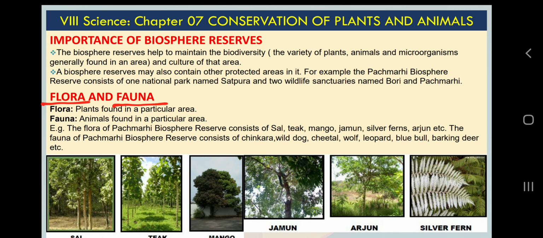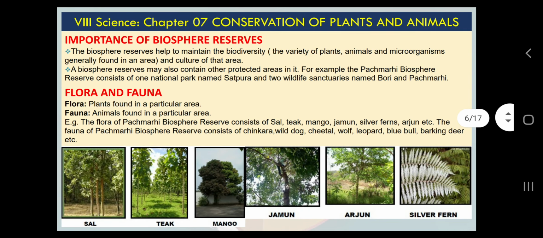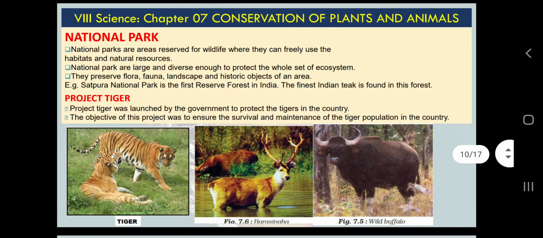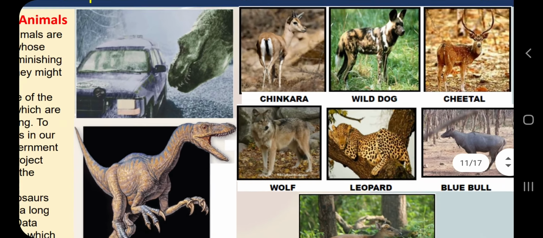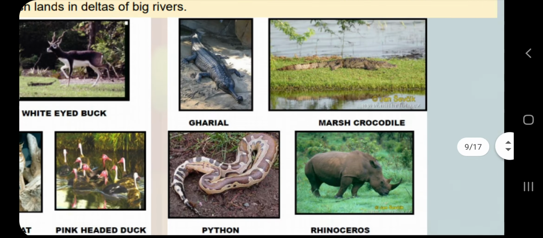Or you can see some images of the flora of some areas. Then I will show some fauna also. Let's see this. See, this is how you can see some animal diversity of some areas. So this is what we call flora and fauna.